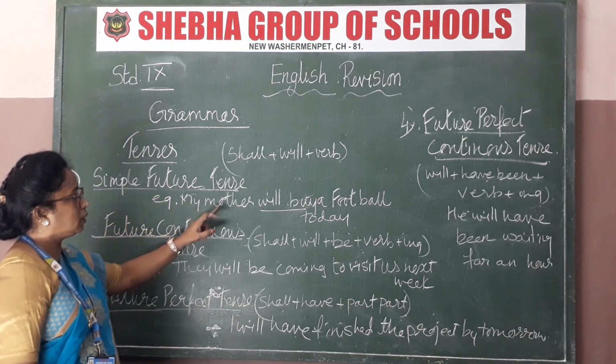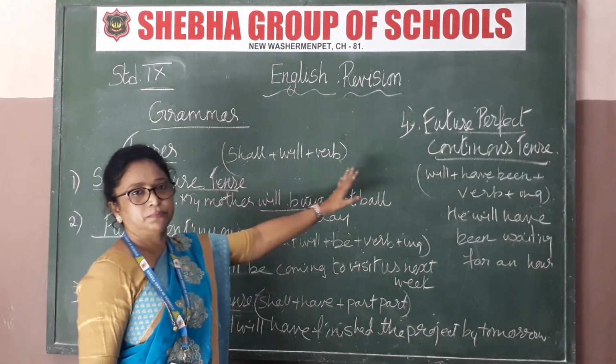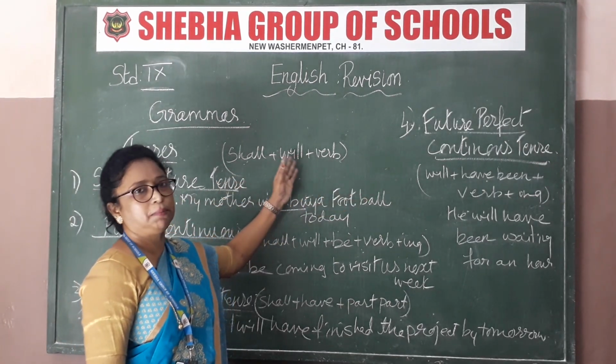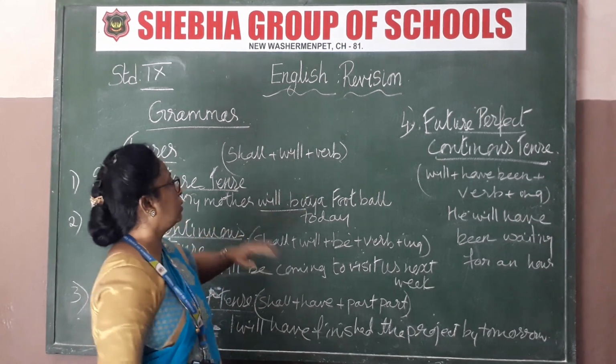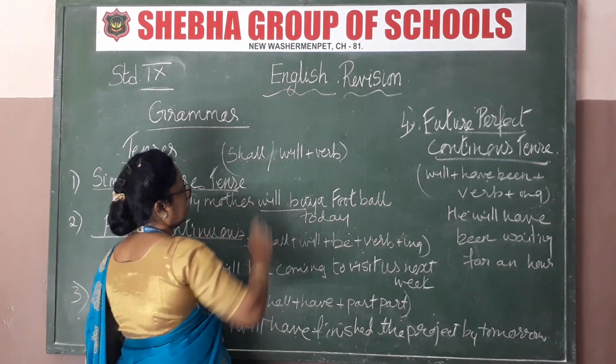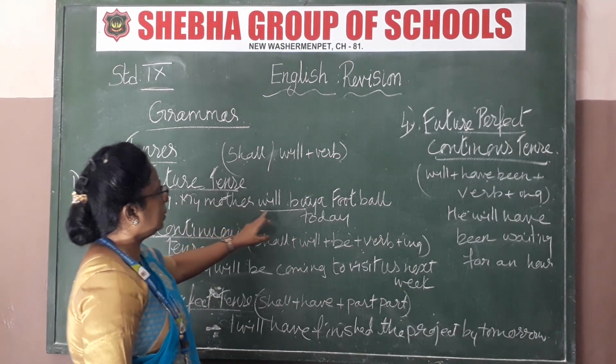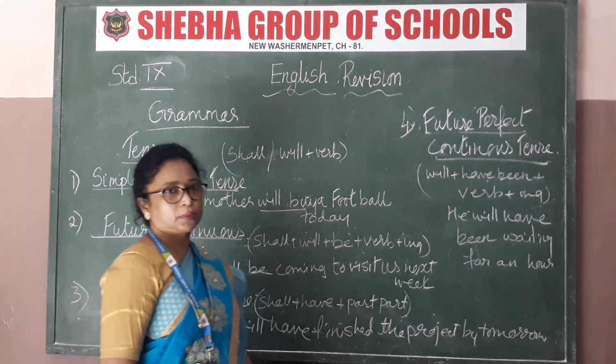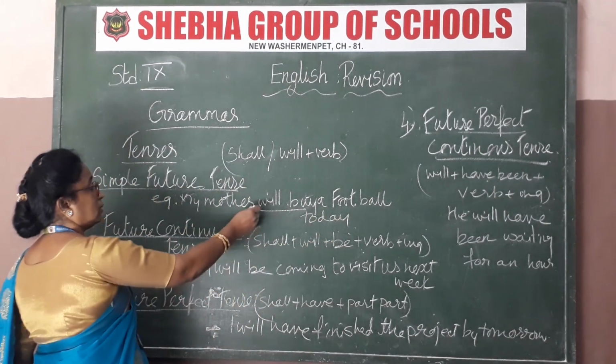Simple future tense is what? Shall or will plus verb. It can be will plus that verb. For example, my mother will buy a football today. So will is the helping verb there.